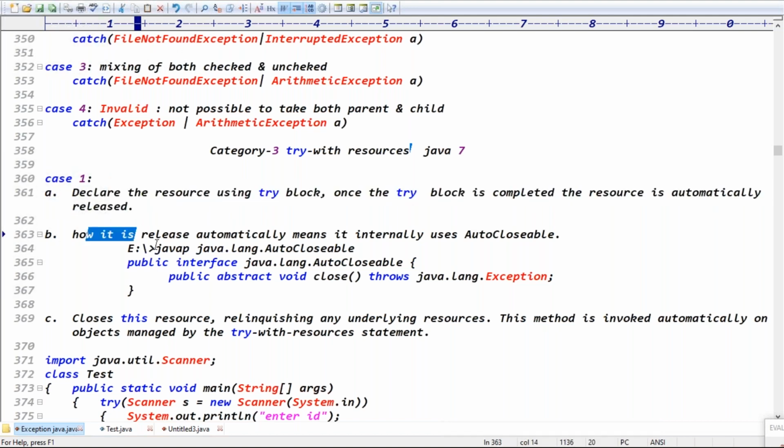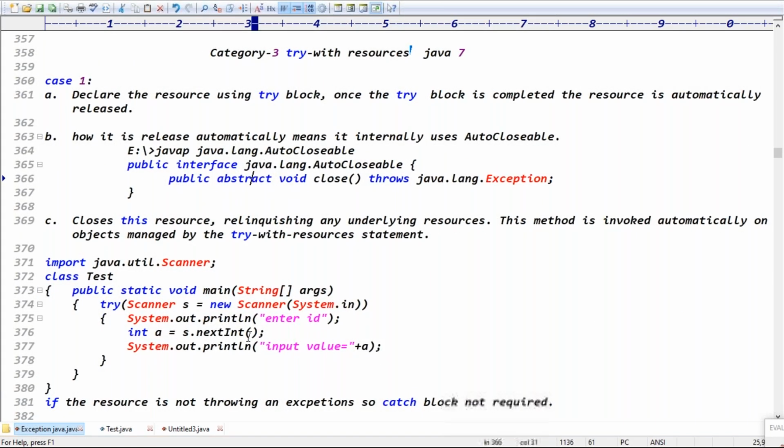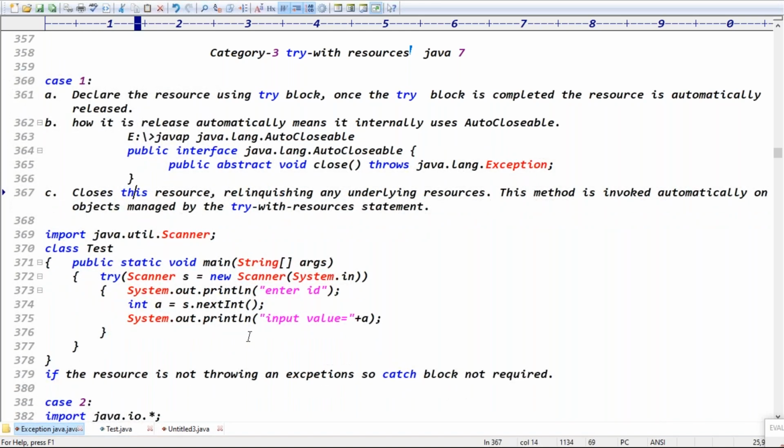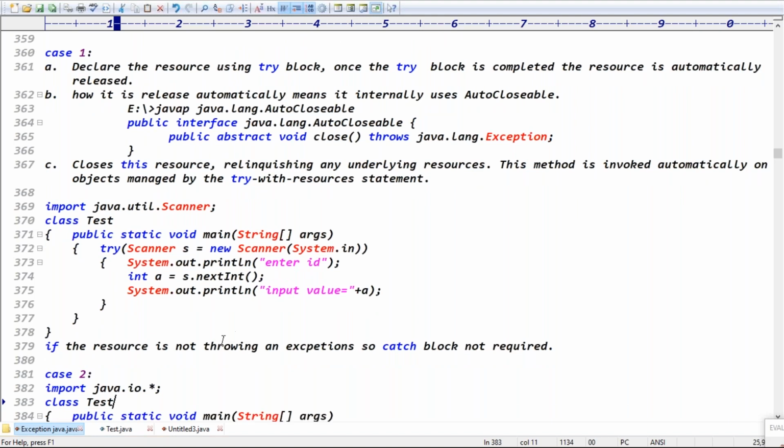Second one is what? How is it releasing automatically? Because of the AutoCloseable interface. So with the AutoCloseable interface, the close method is automatically called, guys. Are you clear about the try-with-resources concept? Yeah. So only try-with-resources is also valid syntax, guys. If the resource is not throwing any exception, is a catch block required or not? A catch block is not required, right?